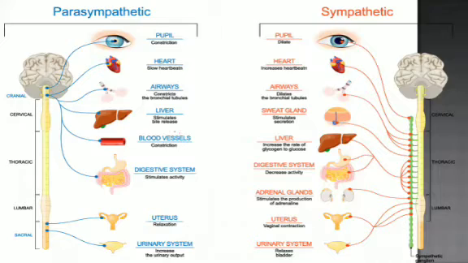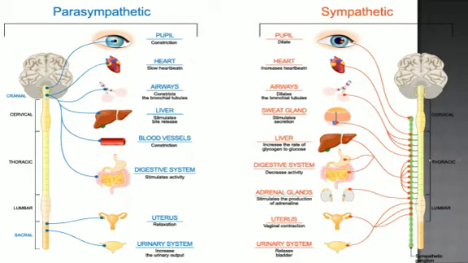So let's talk in detail about what happens in the sympathetic nervous system, because these are the ganglia we're talking about. This is a presynaptic neuron, and this is a postsynaptic neuron. They are present in the cervical, thoracic, lumbar and sacral regions.